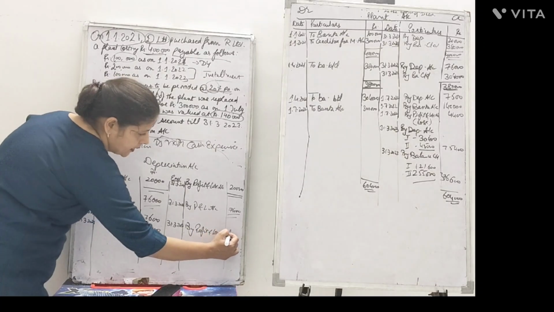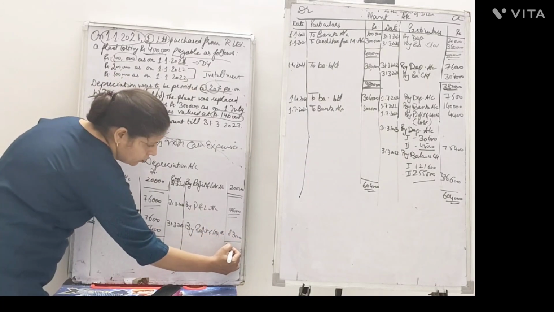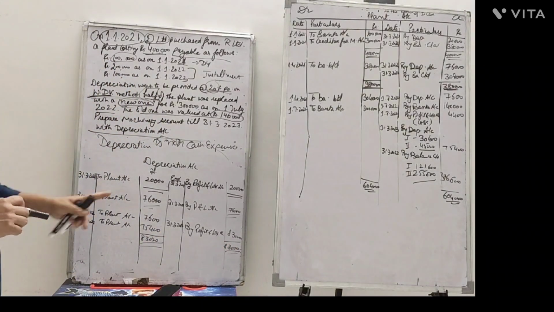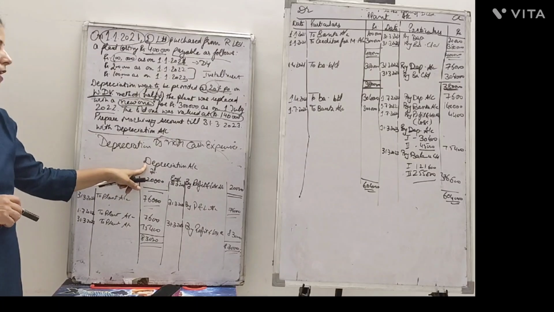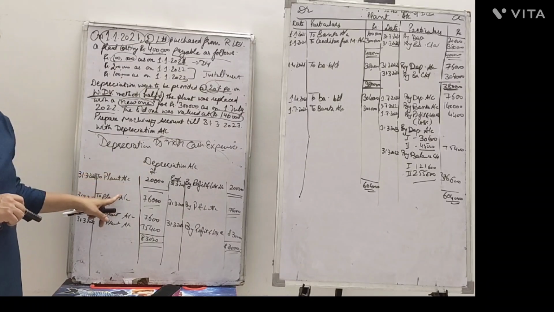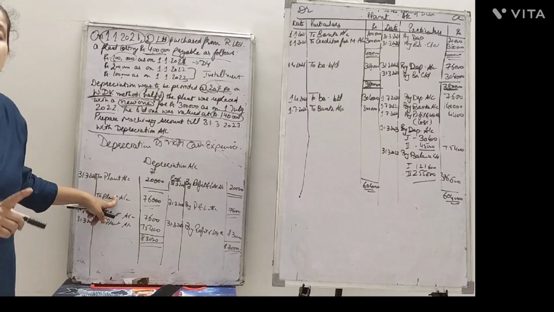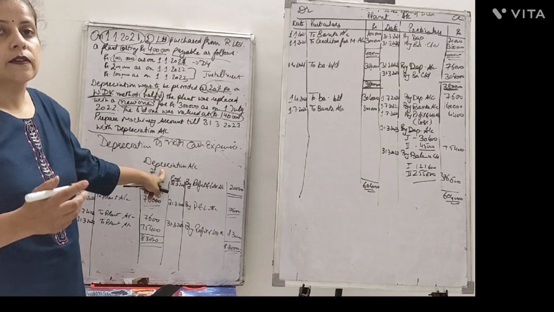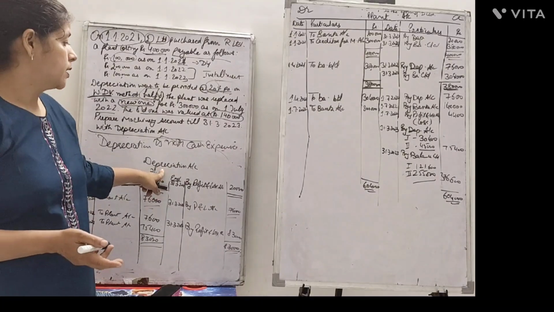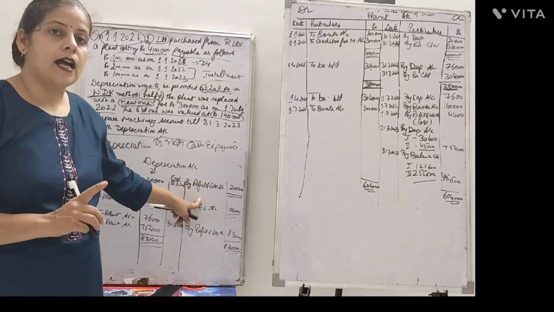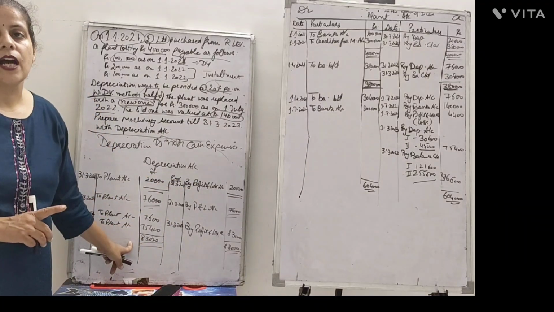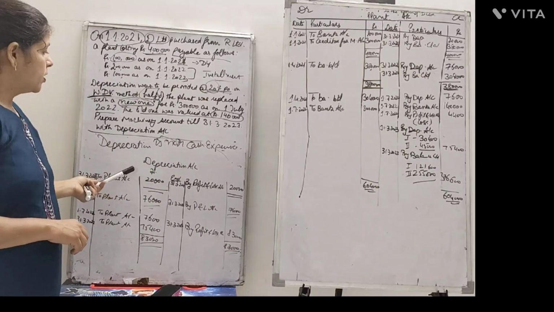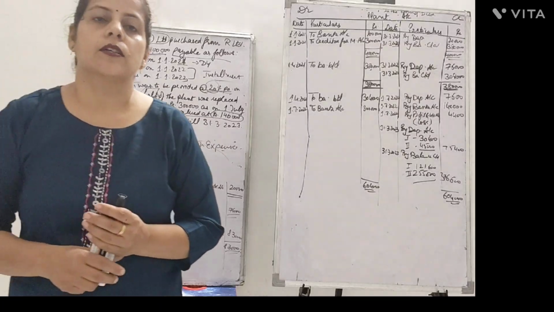So with rupees 83,000. Although this account is not asked from you in your syllabus, but you should know that first of all depreciation is a non-cash expense. That's why we are not writing here depreciation to cash. Rather, we are writing depreciation to plant because it is charged, not paid. Second point is how the depreciation account is written off or where it is transferred to, it is transferred to profit and loss account at the year end with the total amount of the depreciation charged during the year. So this is for the day where the installment system of payment was given, where the depreciation account was to be prepared and how it is to be charged and where it is to be transferred.